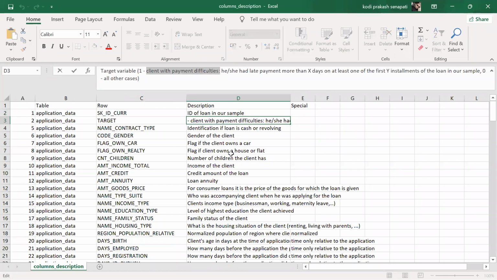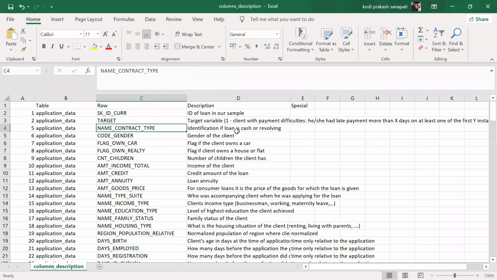Is it a dependent or not? Yes or no, guys? Did he or she have a late payment of more than X days? So 0 means he's not a defaulter, he pays on time. Now contract type identifies whether the loan is cash or revolving.